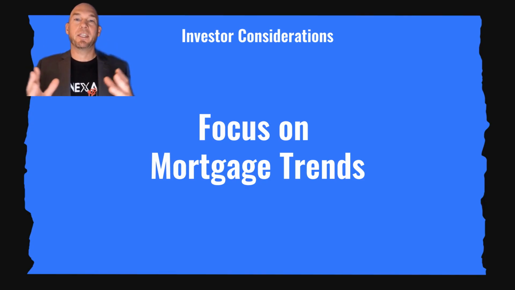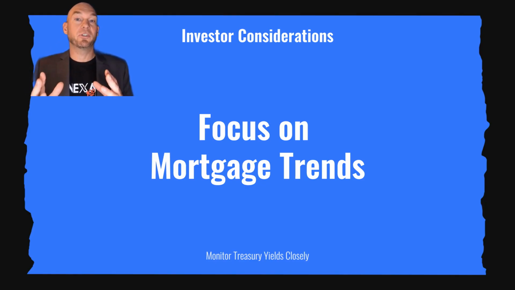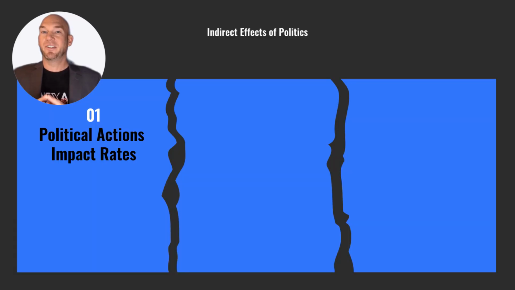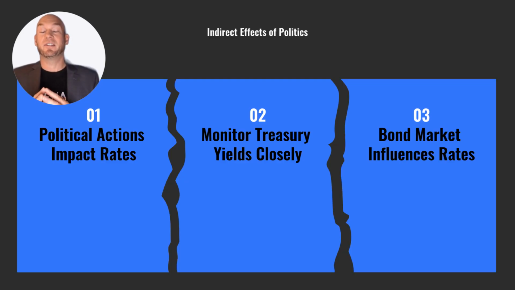Political actions can indirectly affect mortgage rates, so monitoring Treasury yields and the bond market is essential for real estate investors to stay informed. Political actions indirectly affect mortgage rates through Treasury yields and the bond market. Real estate investors must monitor these indicators closely. While the Federal Reserve influences short-term rates, bond investors react to broader economic factors impacting long-term mortgage rates. Staying informed is crucial for navigating these complexities in the housing market.